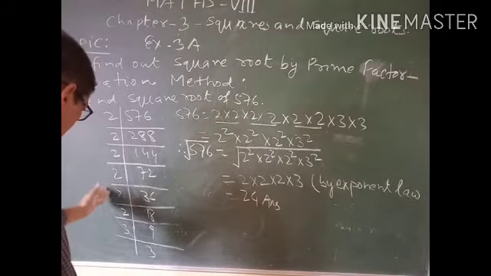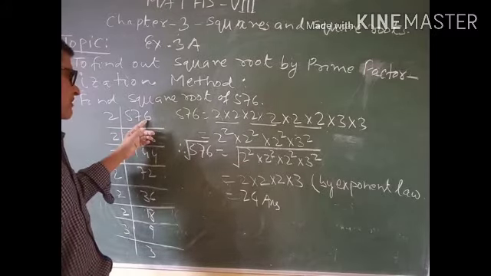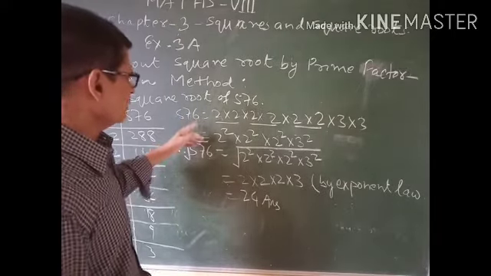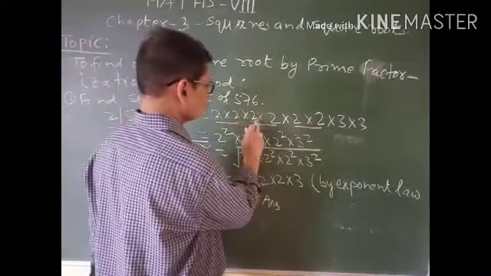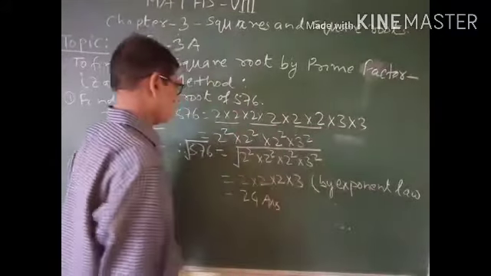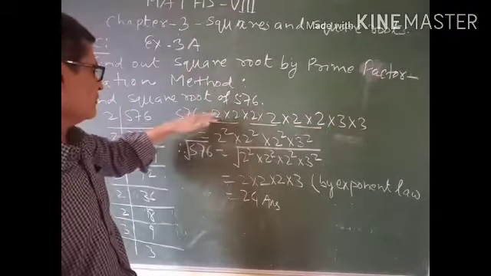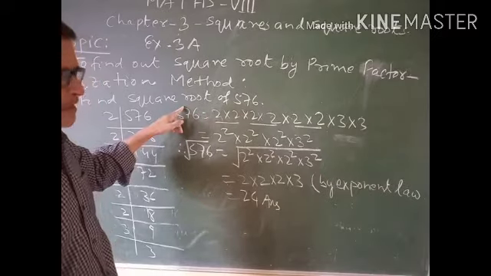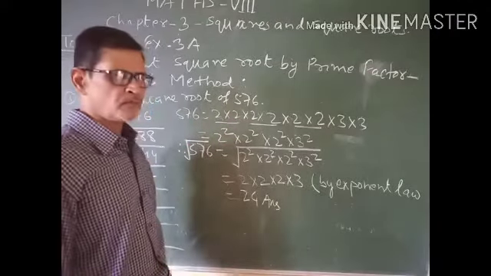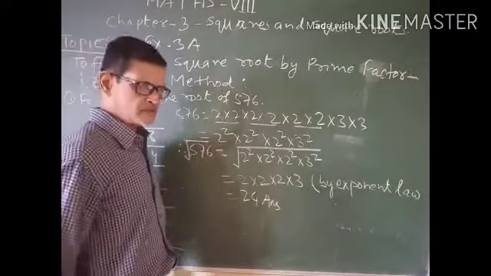First of all, we find out the prime factorization of 576, and the prime factorization of 576 is equal to 2 into 2 into 2 into 2 into 2 into 2 into 3 into 3. If you multiply this, then you can get 576. This is the product of prime factors. Now you can write them pairwise.